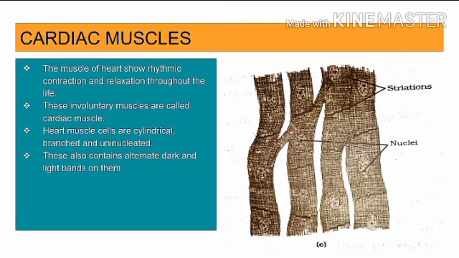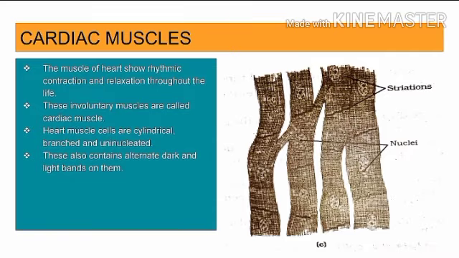Cardiac muscles. The first point: the muscles of the heart show rhythmic contraction and relaxation throughout life. These involuntary muscles are called cardiac muscles. Heart muscle cells are cylindrical, branched, and uninucleated. These also contain alternate dark and light bands on them.